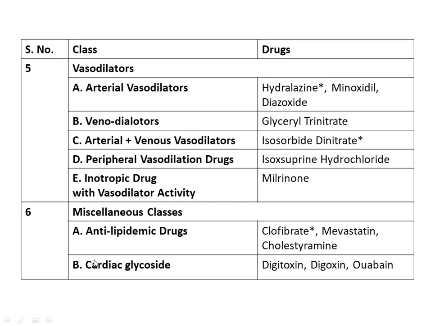Miscellaneous class has these two subclasses: antilipidemic drugs and cardiac glycosides. In antilipidemic drugs, clofibrate, lovastatin, and cholestyramine are given in syllabus, whereas in cardiac glycosides, digoxin, digitoxin, and ouabain are the drugs given in syllabus. We will study all these classes in upcoming lectures.